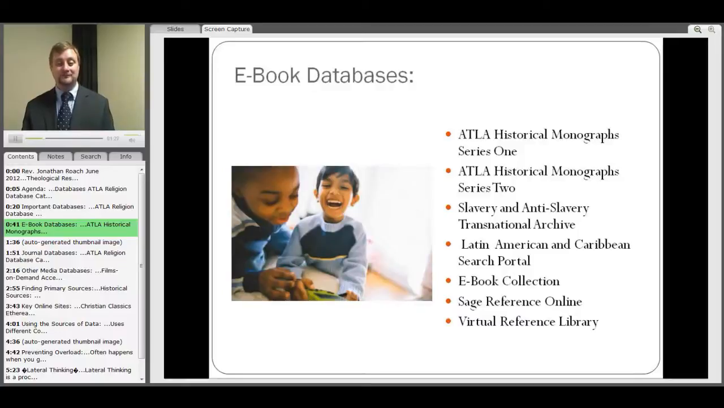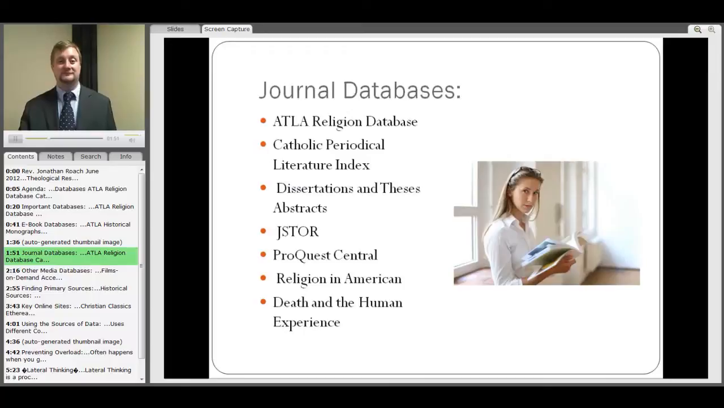of the world. The ebook collection, which offers access to over 70,000 highly academic ebooks that are current. Sage Reference Online. The Virtual Reference Library. Both of these final two resources offer reference books on theology and theological research.